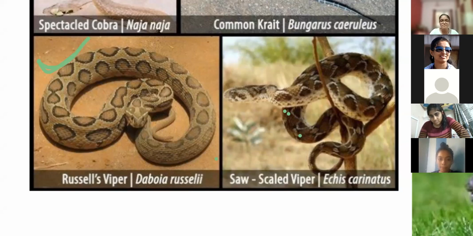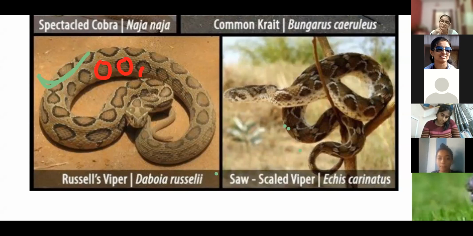So this one is the Russell viper. Other one is the slow-scaled viper. So many varieties are there. But these are the vipers. On that basic feature when you observe, see this type of pattern is there on scales. यहाँ पे भी देखो pattern है scales पे, right? This is the identification point that this one is a viper.